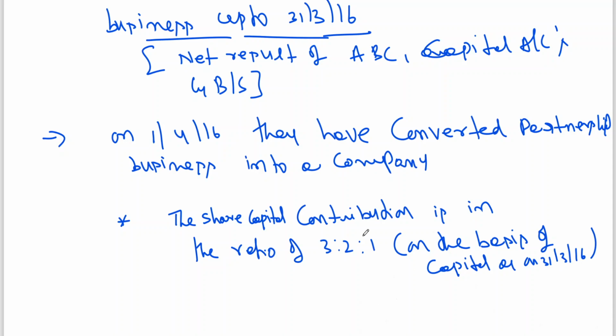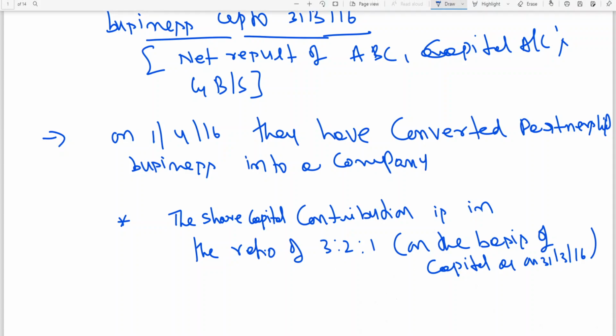In simple words, this is nothing but adjustment of capitals. You know, when a new partner has joined, we do adjustment, but that adjustment is in the form of share capital here. If any partner is having excess, say 10,000 is the capital and he is having 12,000, 2,000 has to be given back in cash. If 10,000 is the capital but he is having 8,000, he has to bring the difference.